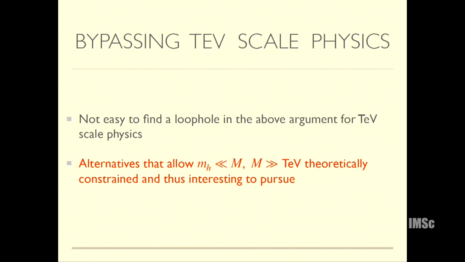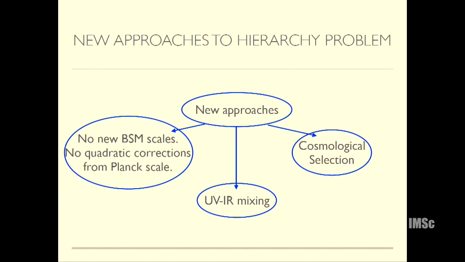In some sense, before the LHC null results, you could write hundreds of models, but now it's much more constrained. As you will see, it is quite difficult to write a model that can accommodate a light Higgs and no new physics at the LHC. So there are various new approaches. Some approaches say that maybe there is no new physics till the Planck scale, and somehow gravity also doesn't give any new corrections.